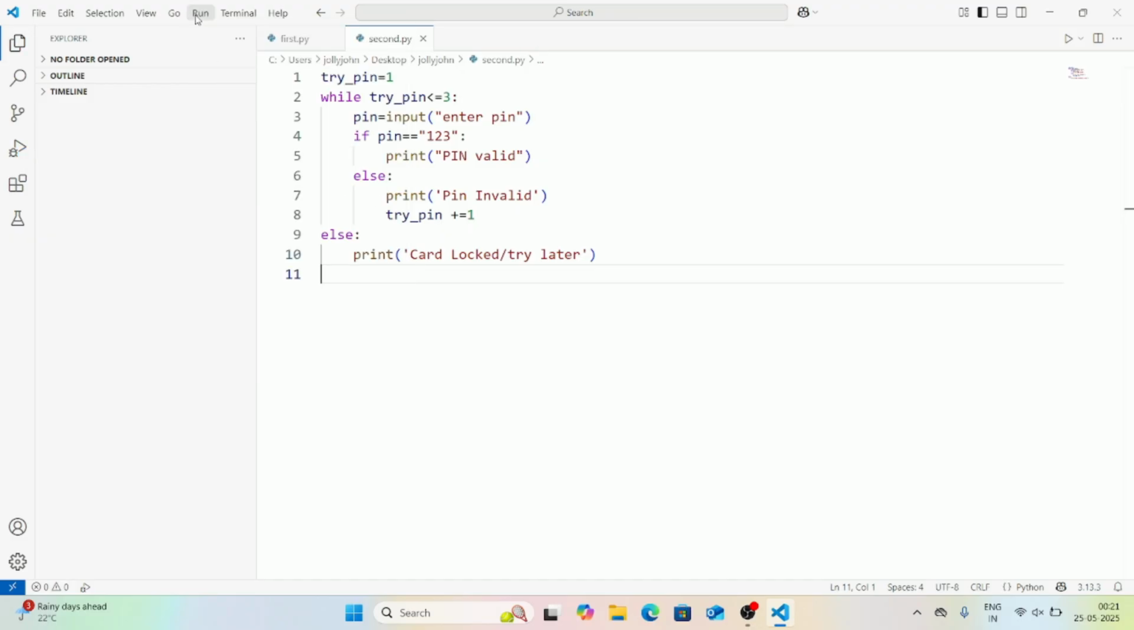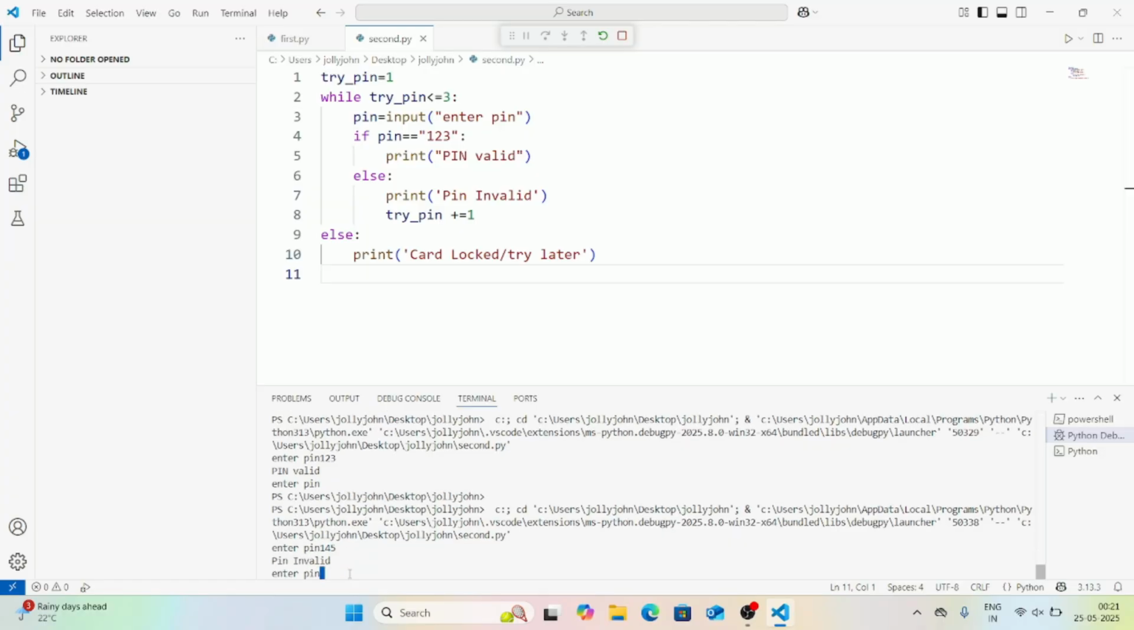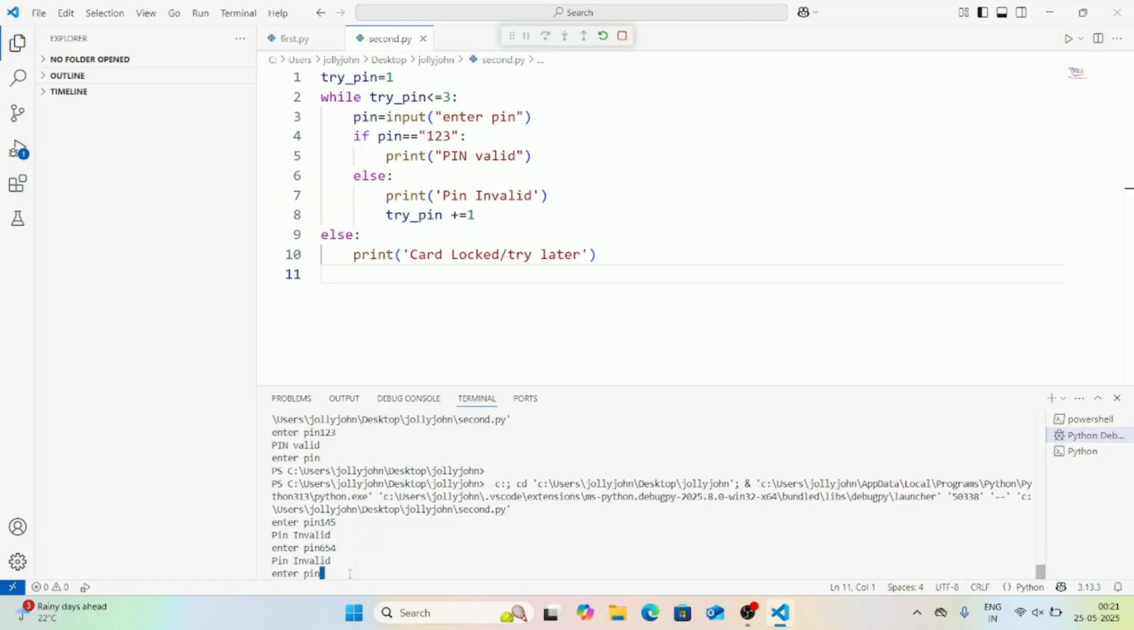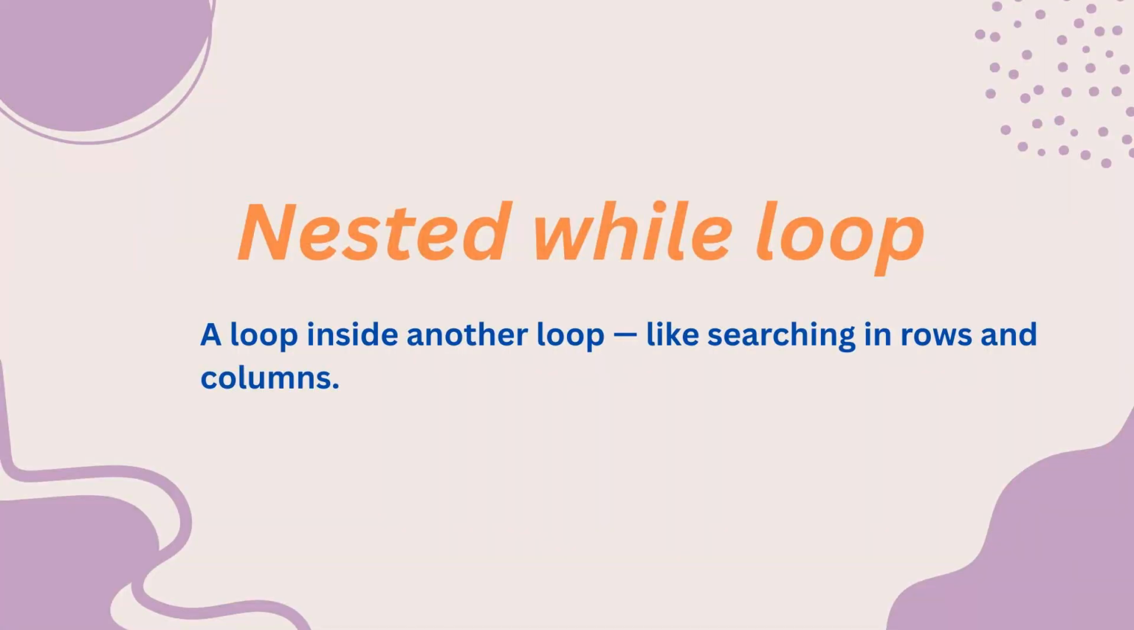It was asking enter pin. Pin I will provide 145. Pin invalid. 654 invalid. 345. So 3 times the input is invalid. That's why code was locked. The loop is terminated normally. That's why else part is executed.